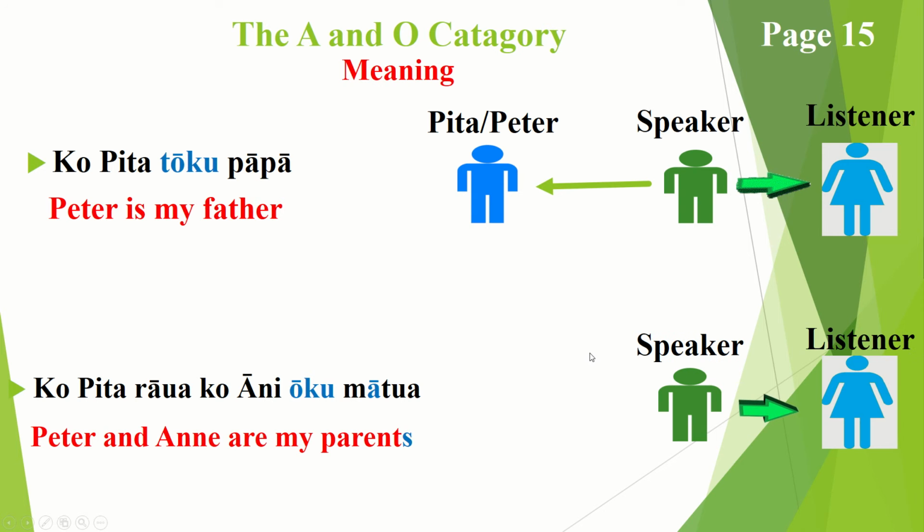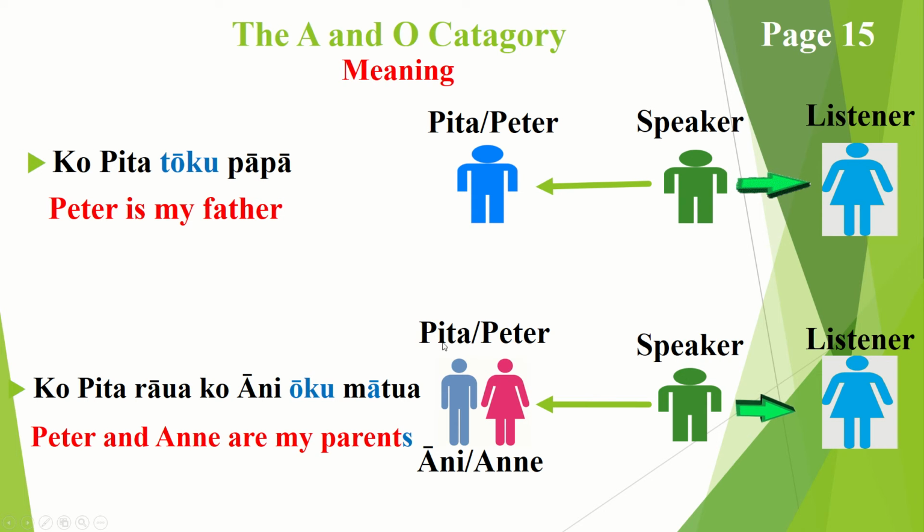So once again, we have an image here for you to look at. So Mr. Green, once again, which is the speaker, speaking to somebody, whether it's female or male or multiple, one person or multiple people. They happen to be the listener, and they are speaking about these two who happen to be Peter and Anne, and we're saying that they are my parents. So Mr. Green is saying that these two are his parents.